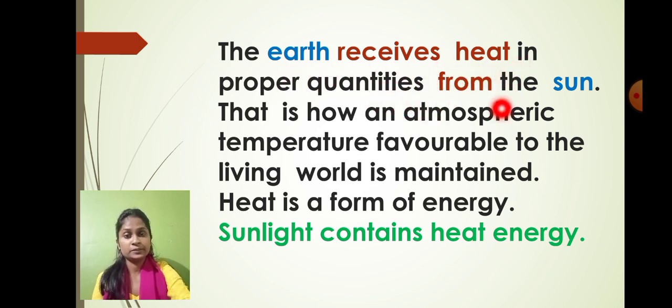And at the same time, students, always remember that over here, the earth receives heat in the proper quantities from the sun. So the sun is the source of the heat energy, or you can say it is the source of the light energy to the earth, right? So that is how an atmospheric temperature favorable to the living world is maintained. Heat is a form of energy. Sunlight contains heat energy. Because of the heat energy which we get from the sunlight, we are able to survive. Without heat energy from the sunlight, our life will be in danger. So that's why students, always remember that the heat energy is very, very important.